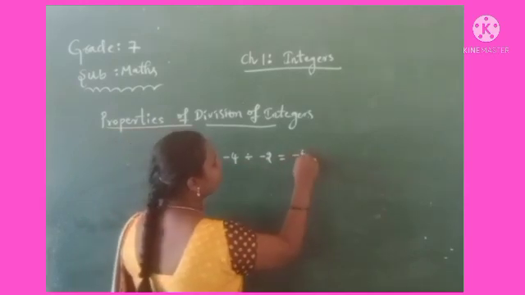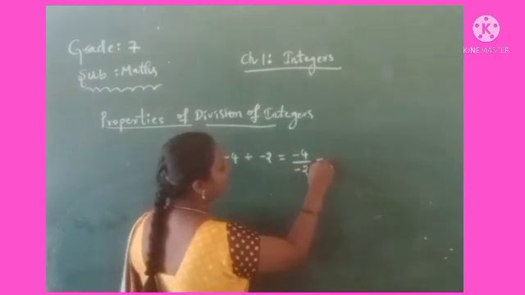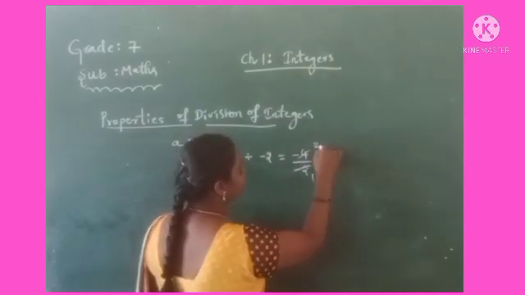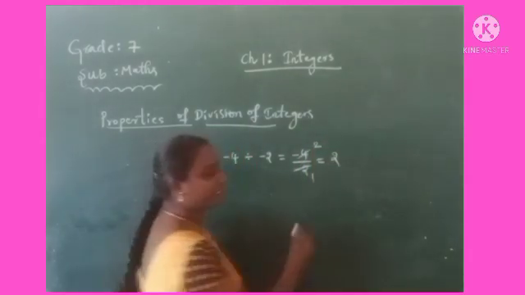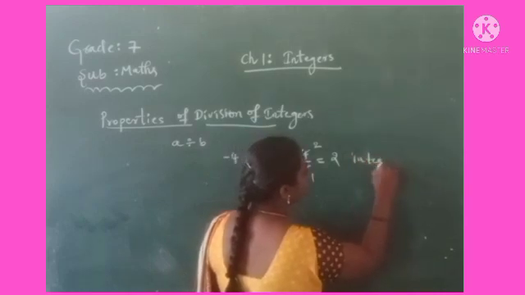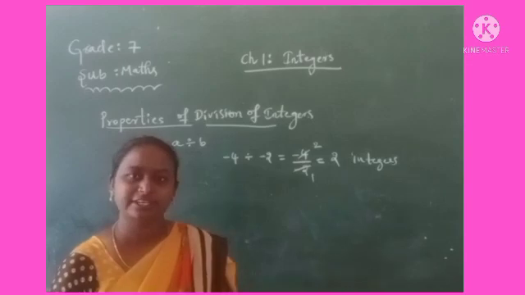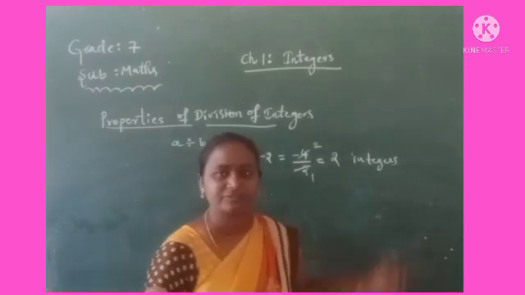We can write it in the form of a fraction also: minus 4 by minus 2. We can simplify: 2 ones are 2, 2 twos are 4. So the result is an integer. 2 is an integer. We have two types of integers, positive integers and negative integers. 2 is a positive integer.